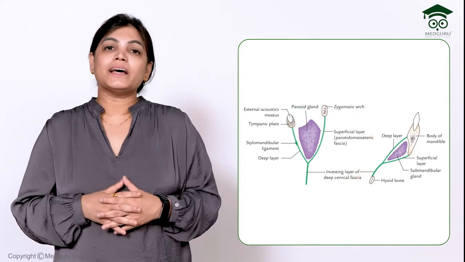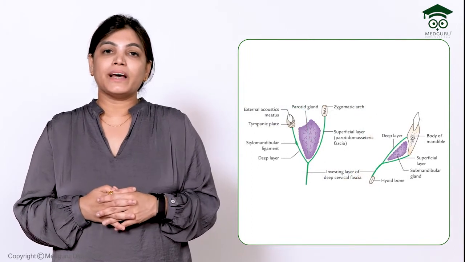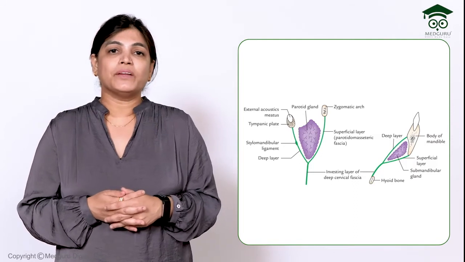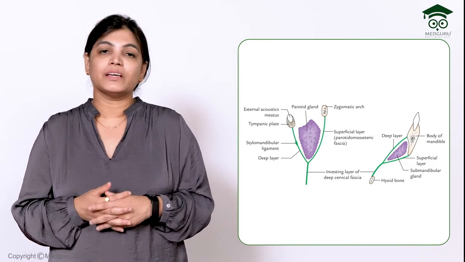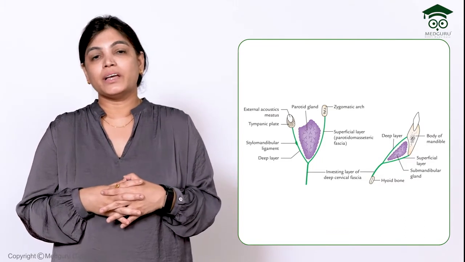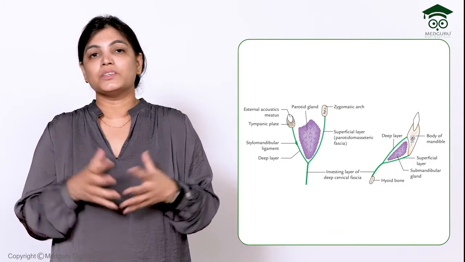Now, starting with the applied aspects of the parotid gland, the first is parotid swelling. Parotid swelling is a quite painful condition. If you know the attachment of the fibrous capsule, it is very easy to understand why.